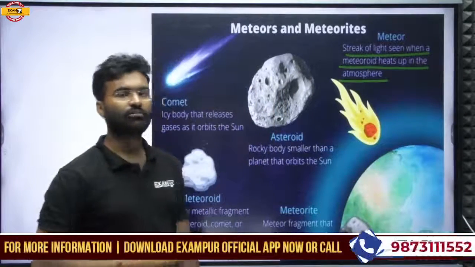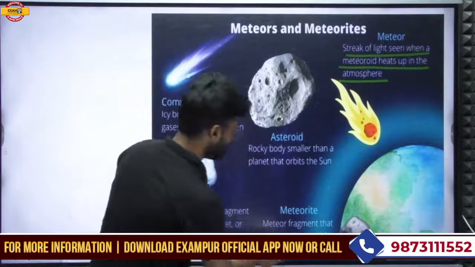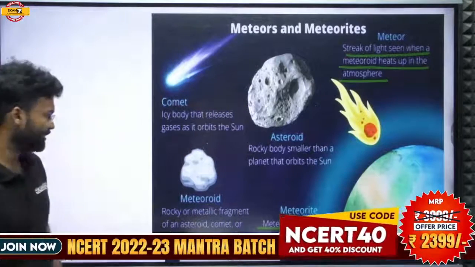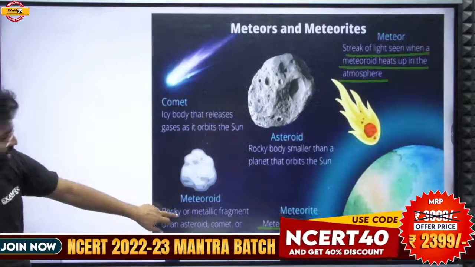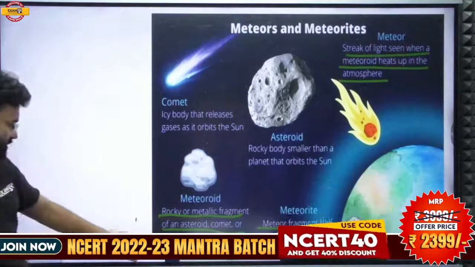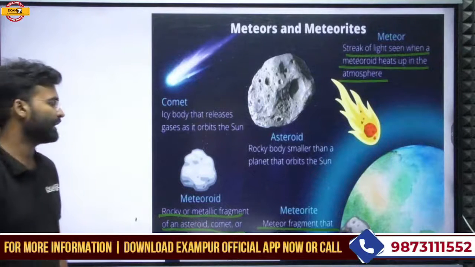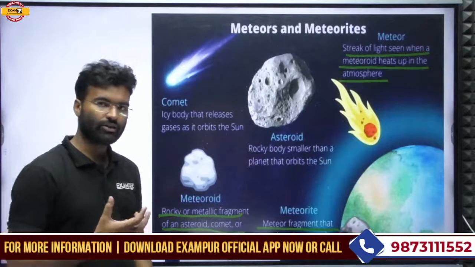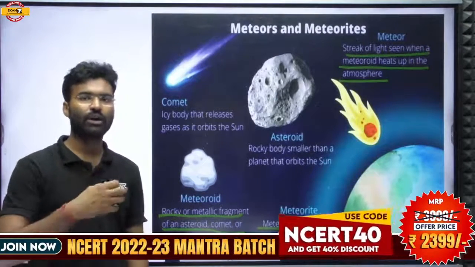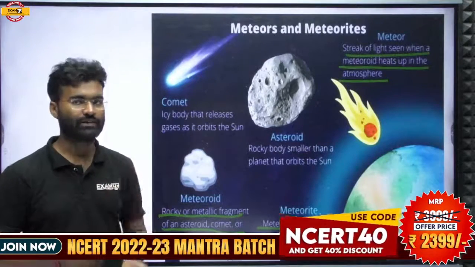So what is the meteor? A meteorite is a rocky or metallic fragment of an asteroid, comet, or planet. The rocky or metallic structure of any asteroid which is fragmented into a small part is called the meteorite.